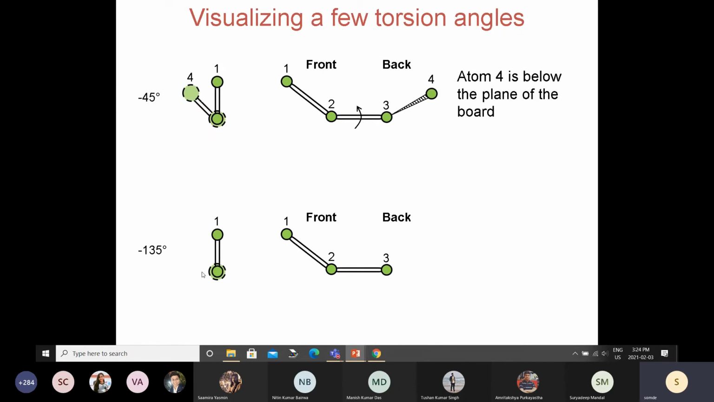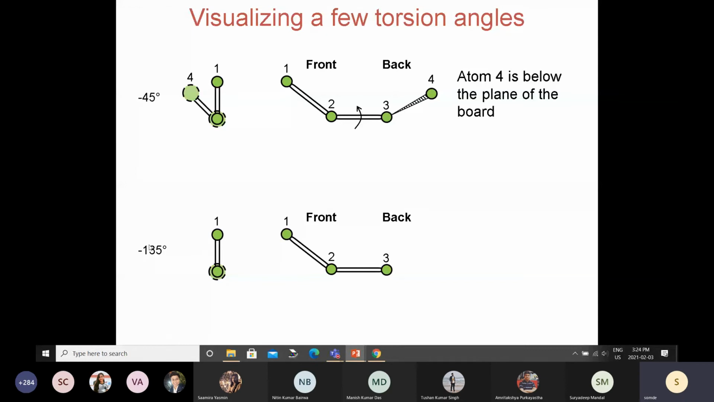That's 45 degrees. You can do the reverse. You can rotate it counterclockwise, and the angle it traces out is minus 45 degrees. In this case, atom 4 will go towards the back of the plane, away from you, and we show that by a dotted wedge. A small wedge means a small triangle, and this one is not solid but hatched like this. So that is minus 45 degrees.